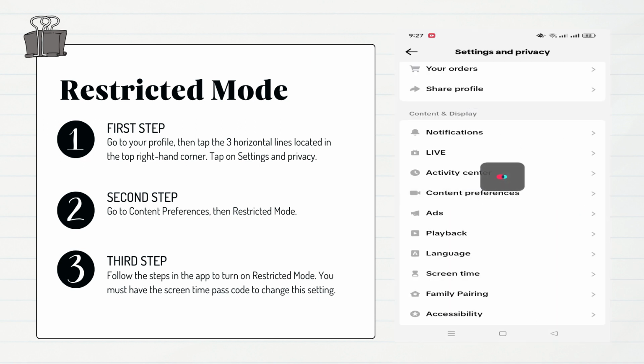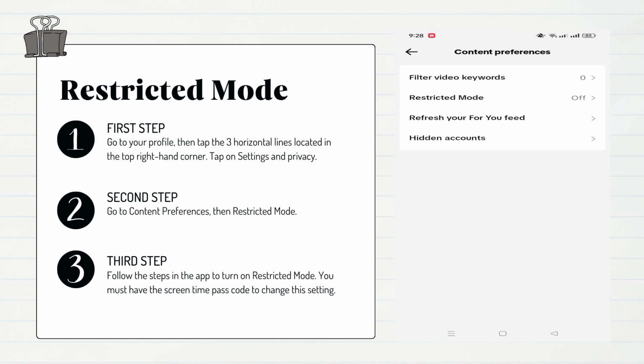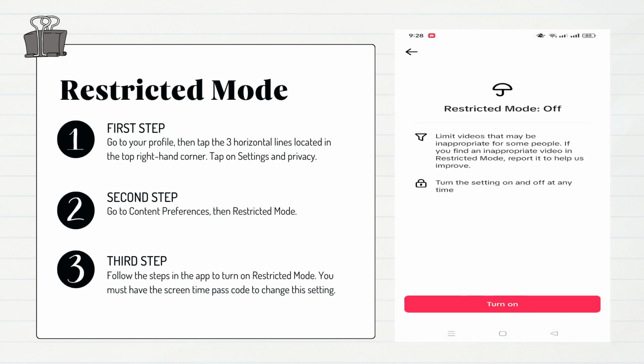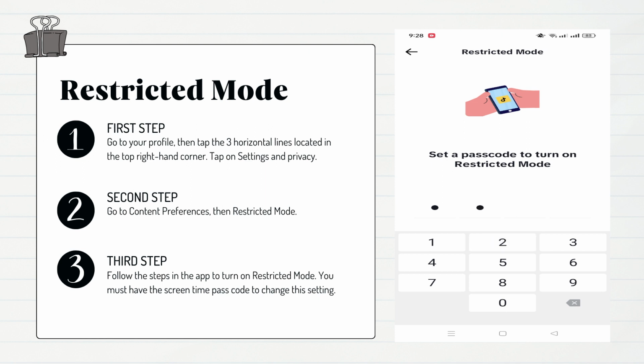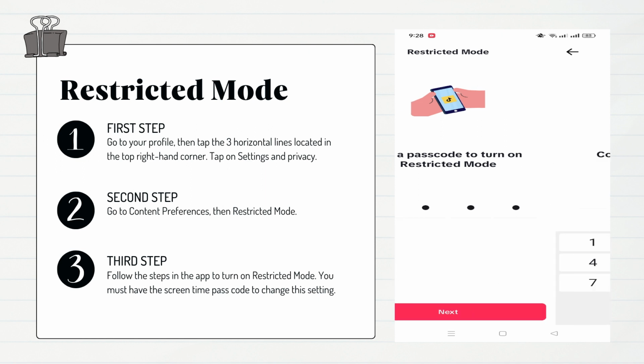Step 2. Go to Content Preferences, then Restricted Mode. Step 3. Follow the steps in the app to turn on Restricted Mode. You must have the Screen Time passcode to change this setting.